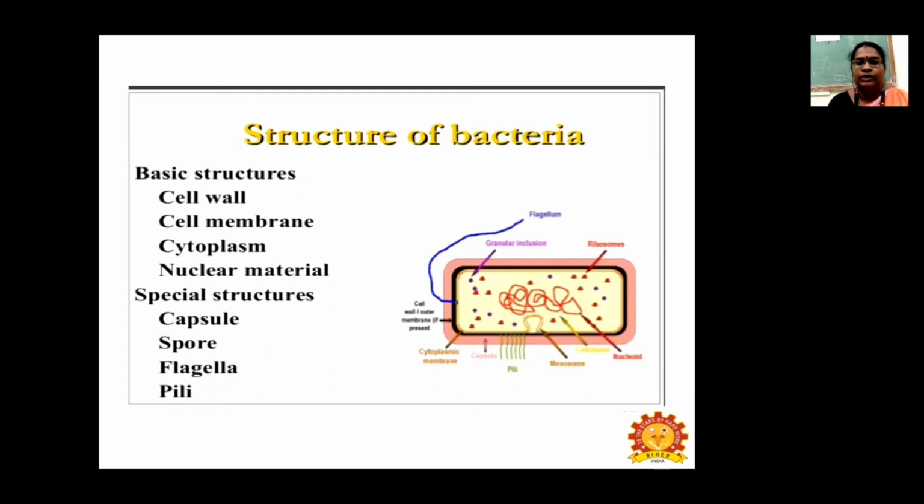Okay, this capsule is the outer covering of the bacteria, which protects the bacterial cell. The spore is produced by the bacteria. Flagella is an organ which helps the bacteria to move from one place to another. They may have different types of flagella. They may be one single, or they may be double, or they may have clusters of flagella. So that we will see in the forthcoming classes.